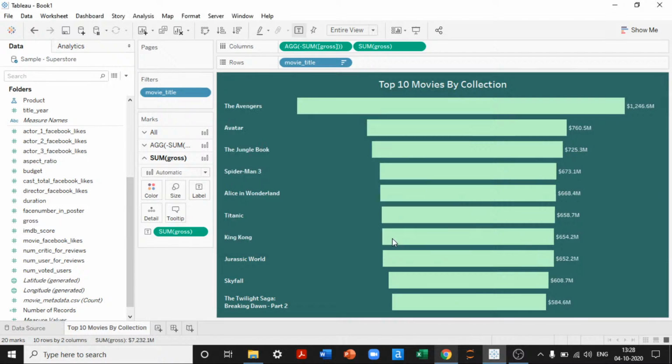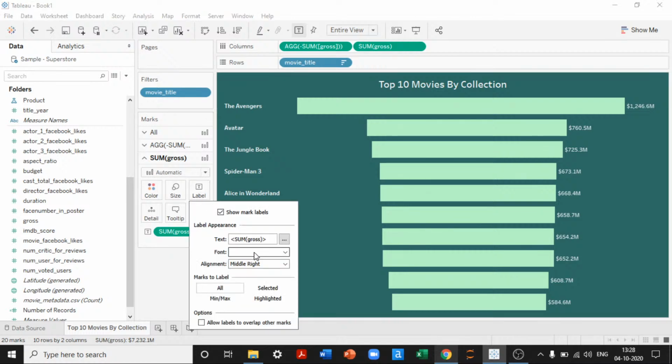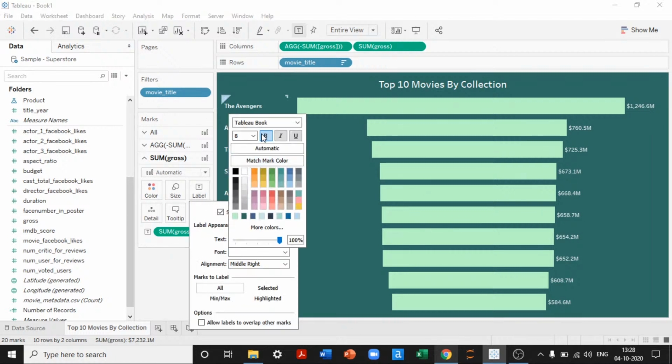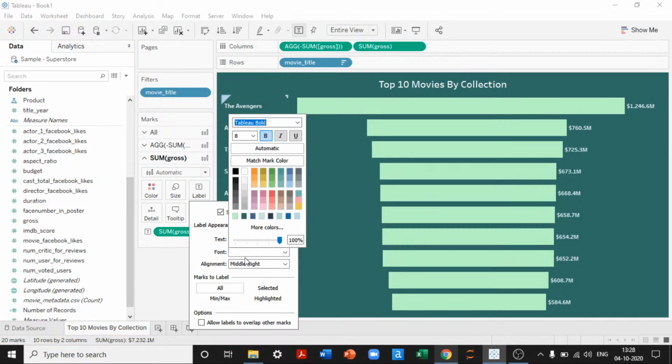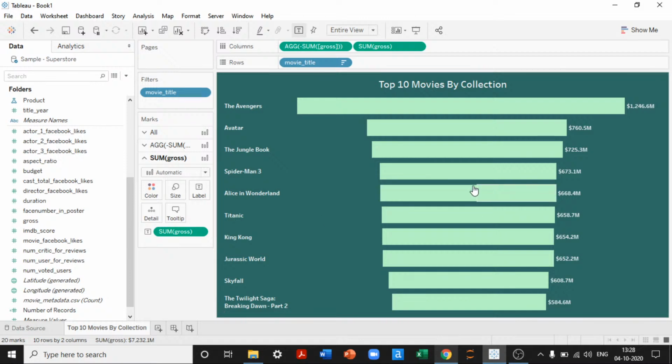If I see this, looks like the Avengers have collected $1 billion in collection. Avatar has collected $760 million. Jungle Book has collected 725 million, and all those things respectively. Now the font, again I can work on the font for the titles. I'll just keep it bold and see what happens. Perfect. This is what I wanted to see.